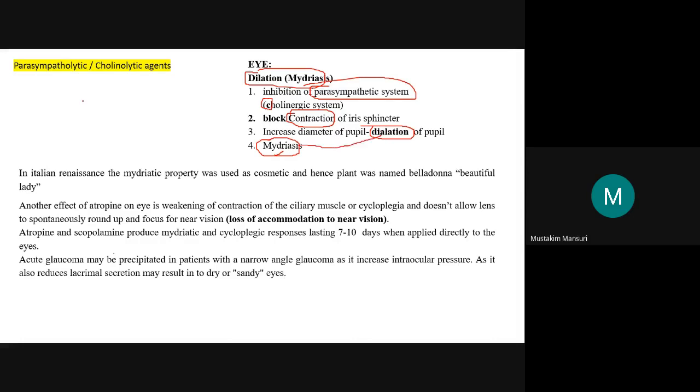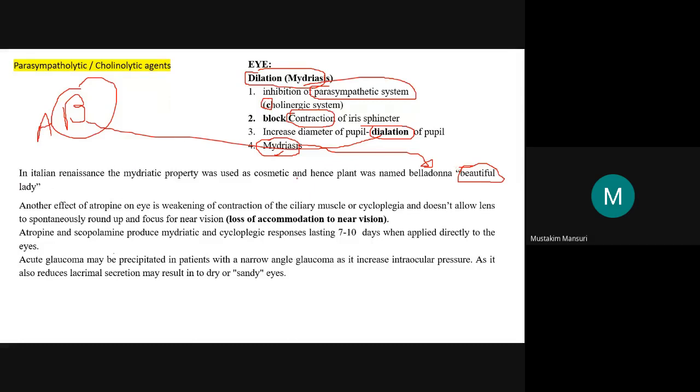If you go back into the history of atropine, this is from the plant Atropa belladonna. Belladonna means beautiful lady. Earlier it was used for cosmetic purposes. A lady is recognised by her eyes, that beauty.